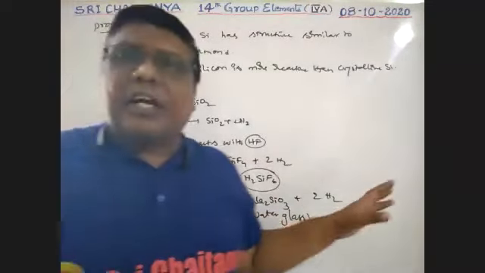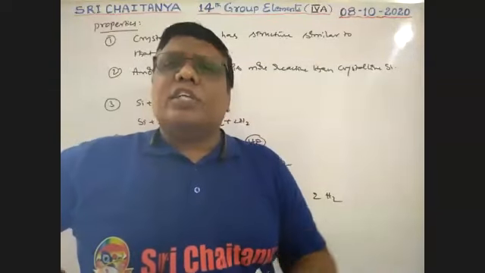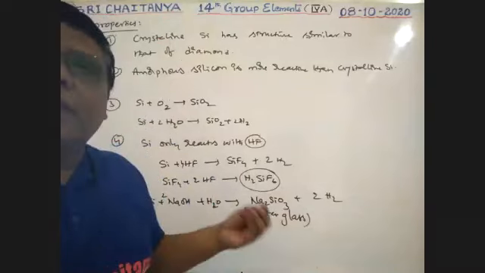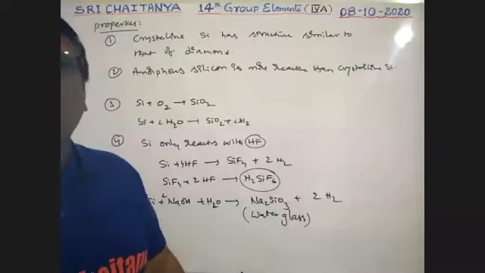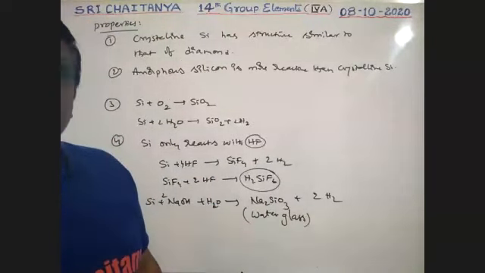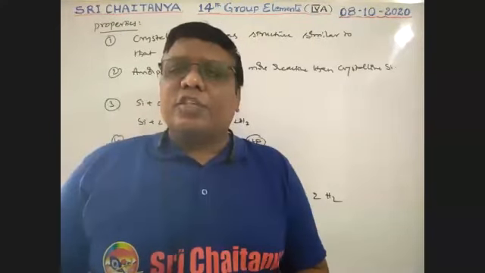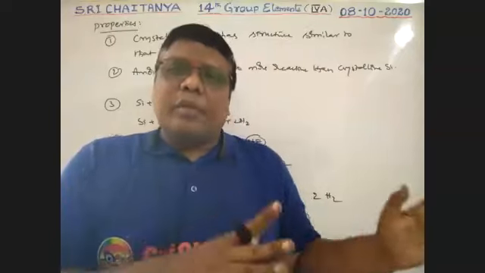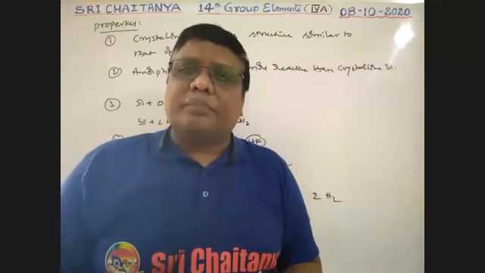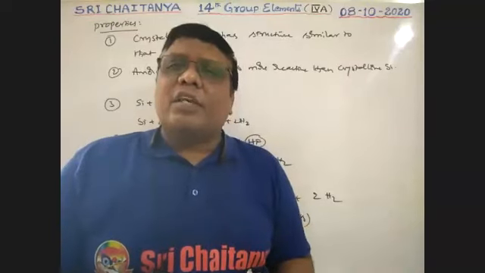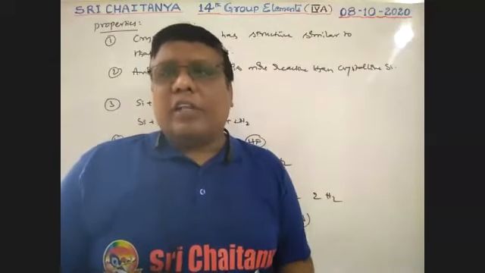Next subheading, uses of silicon. Very pure silicon is used in semiconductors and solar panels. This is about silicon: preparation, properties, and a little bit of uses. So please follow the uses of every compound and every element in your materials, boys. I have not covered them here.